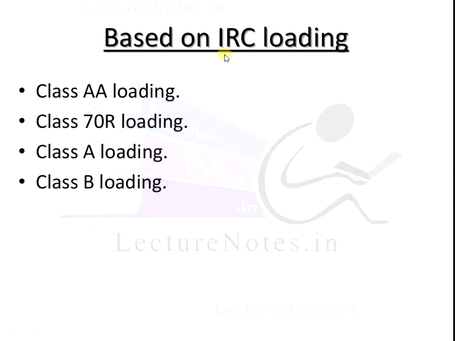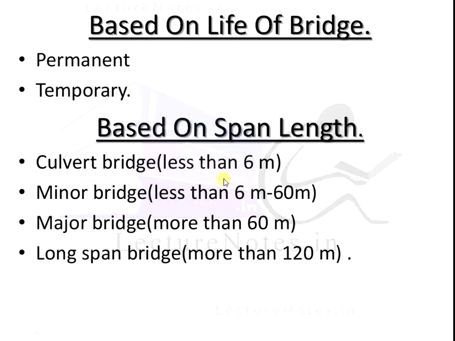Next classification is based on IRC loading. The various loads are coming on the bridge. The first is the class AA loading. Next, second, class 70R loading, class A loading, and class B loading. We have to consider the various loads coming on the bridge. Next classification is based on life of the bridge or durability of the bridge. It will be either a permanent bridge or a temporary bridge.